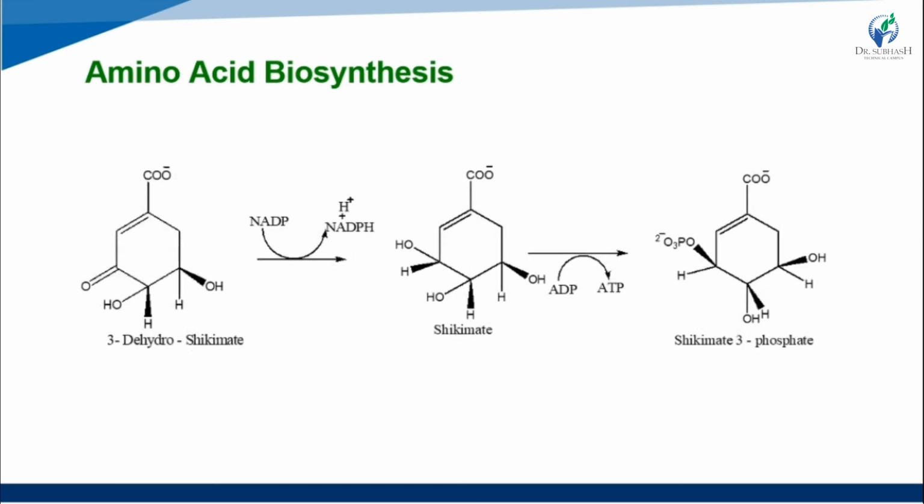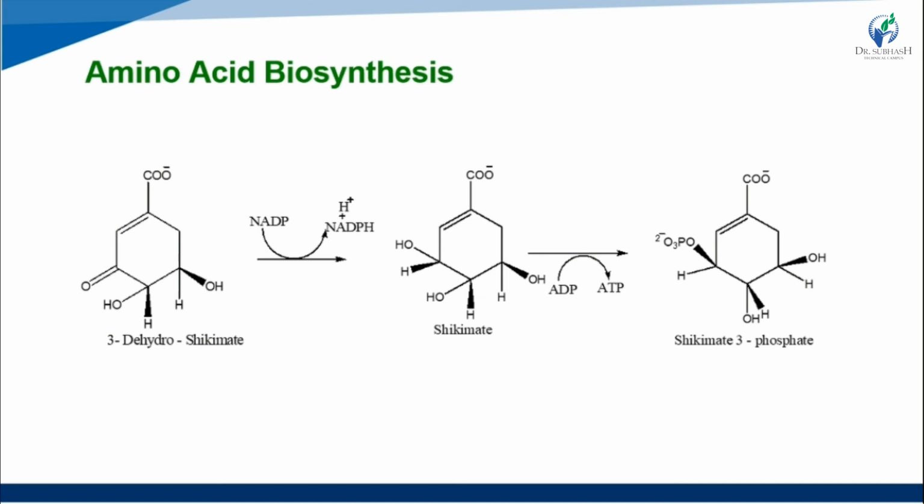From the 3-dehydroshikimate, NADP is also converted to NADPH and also an H plus ion is added, so formation of shikimate. Okay, here the double bond of O is removed, making two bonds, one that is an H and the second one that is an OH. Okay, so generation of the shikimate.